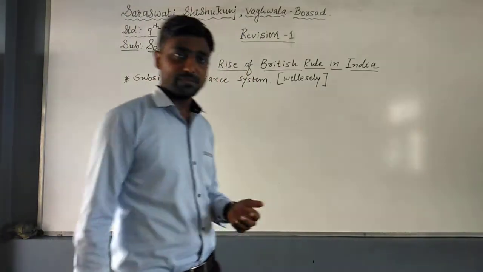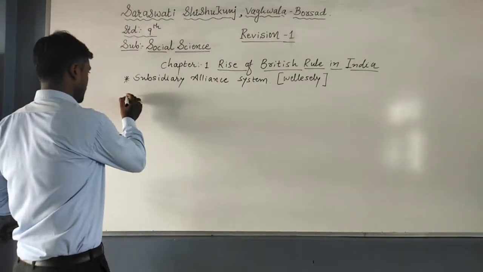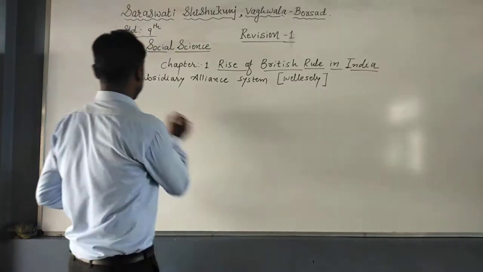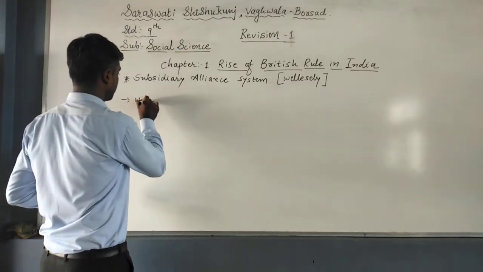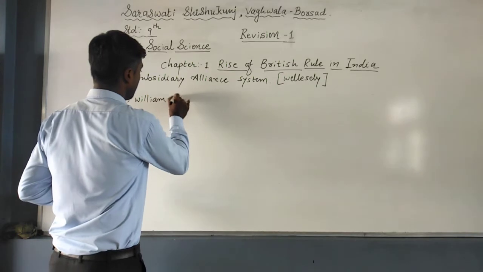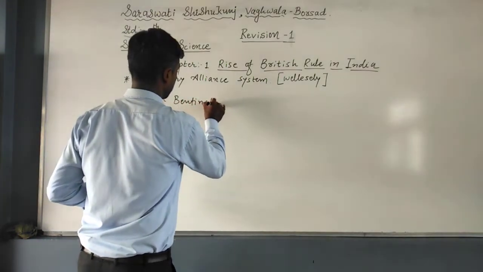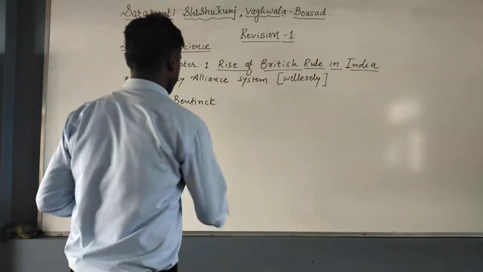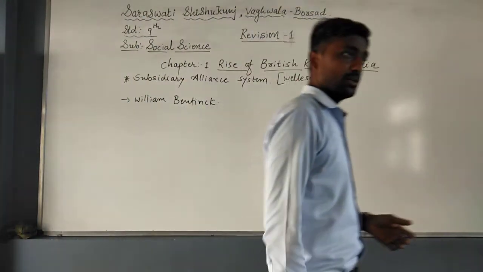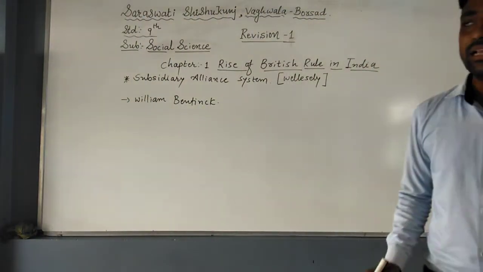After Wellesley, there is one person, William Bentinck. Now, William Bentinck is known as the Liberal Governor General in India. Why?